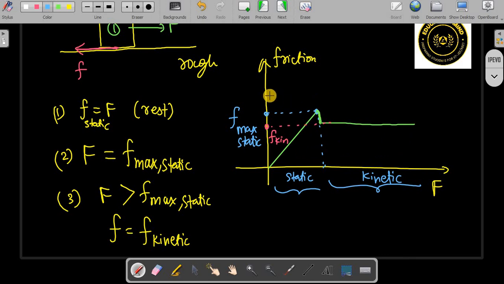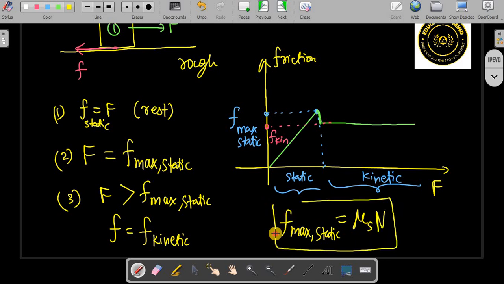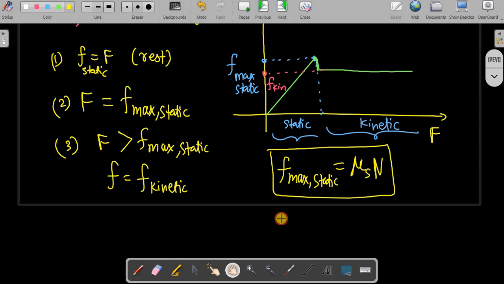So what is the law of friction? Here we should know the formula for maximum static friction. Maximum static friction is mu static into normal. Similarly, kinetic friction is mu kinetic into normal.